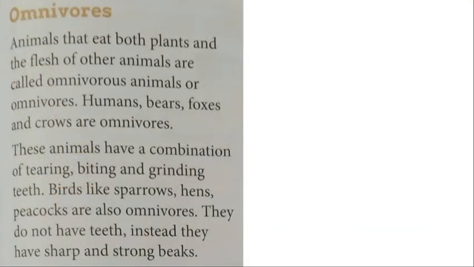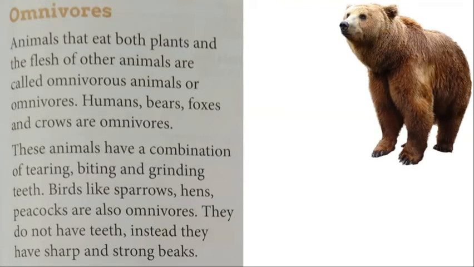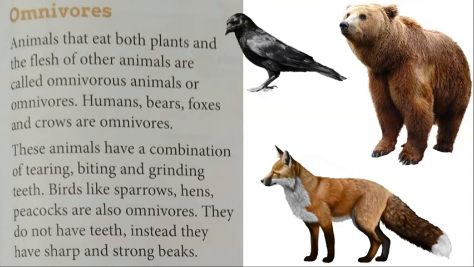Now we move on to the third category, that is omnivores. Animals that eat both plants and the flesh of other animals are called omnivorous animals or omnivores. Humans, bears, foxes and crows are omnivores. These animals have a combination of tearing, biting and grinding teeth.